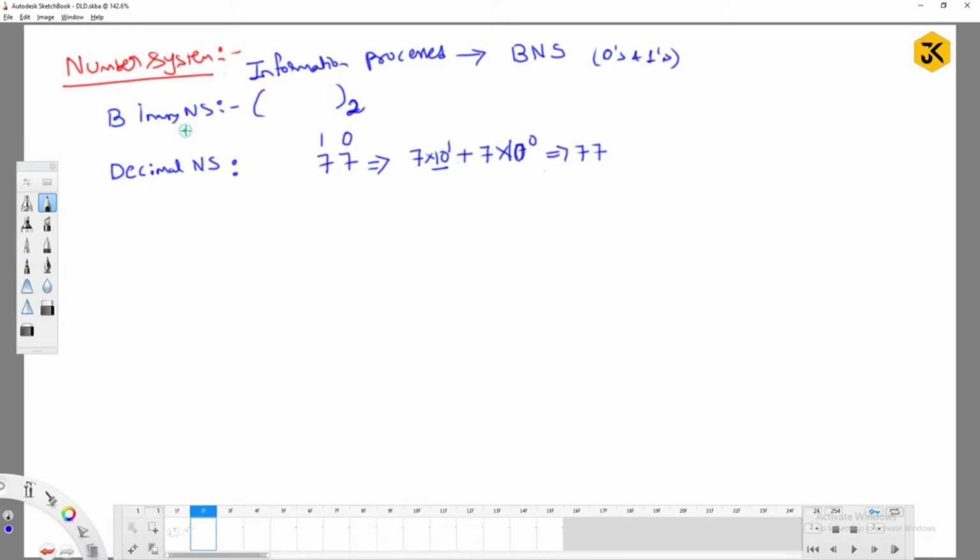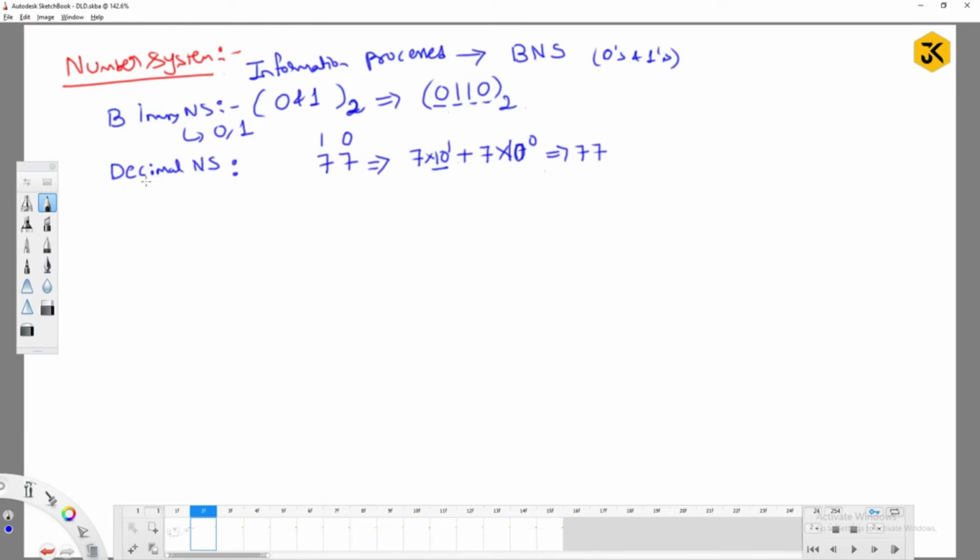The binary number system allows only two values, that is 0 and 1, right? If you observe 0 1 1 0, can I call this a binary number? Yes, because it allows only two kinds of values, 0 and 1. Whatever digits we have, all of them are less than the base value. Fine, so this is the rule that is followed.